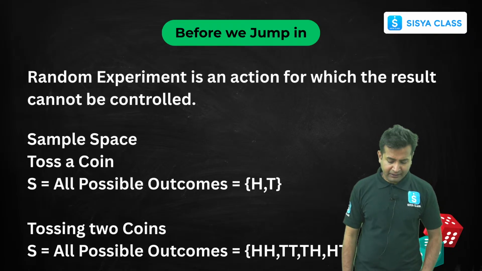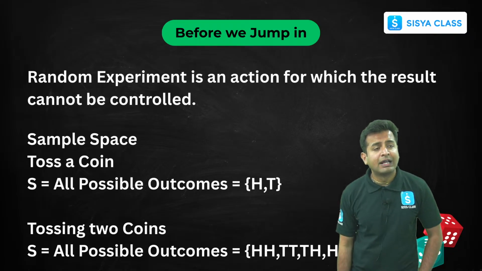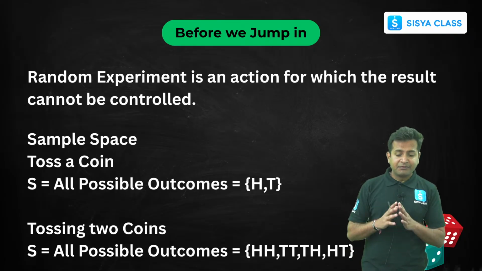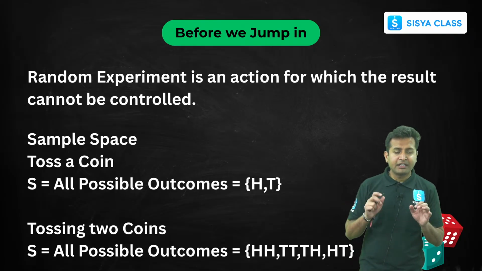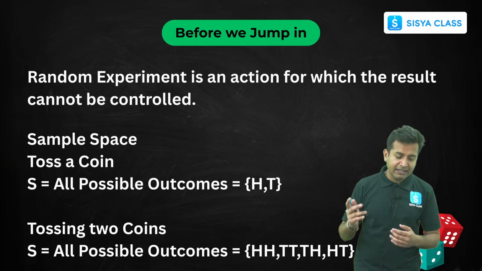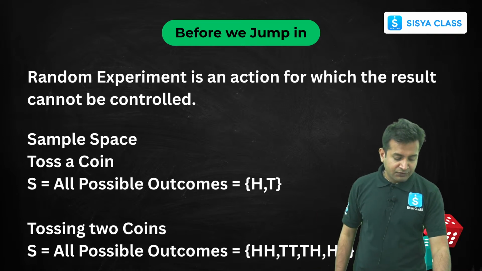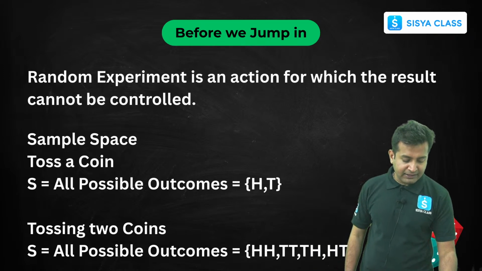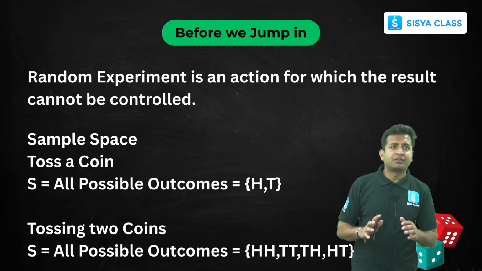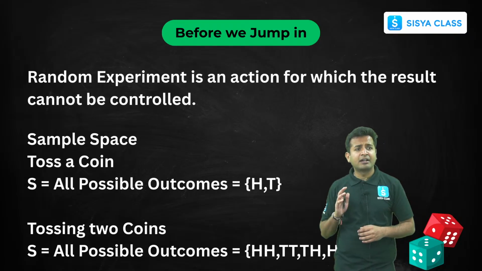Can we control that if we toss a coin, every time the head will come? No, unless we have a fair coin. If we have a fair coin, we'll be getting a head or a tail. We cannot get heads all the time, right? So this is a very important thing that you should know: a random experiment is an experiment in which the results cannot be controlled.